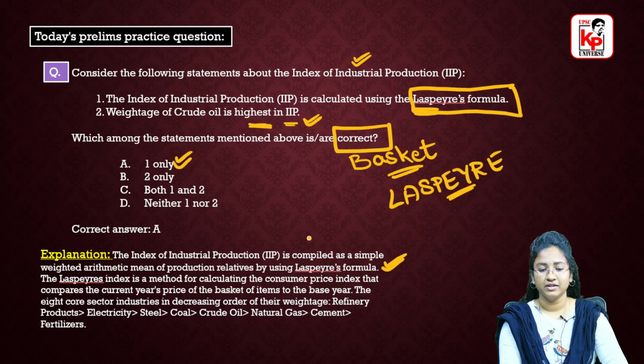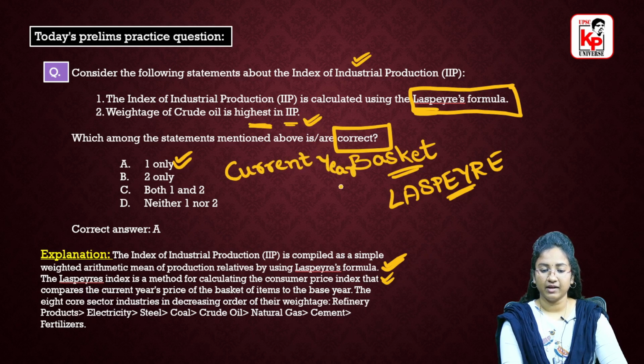So what is this formula? It is a method for calculating the consumer price index that compares the current year's price of the basket of items to the base year. So here we have two important things: one is the current year and the other one is the base year.